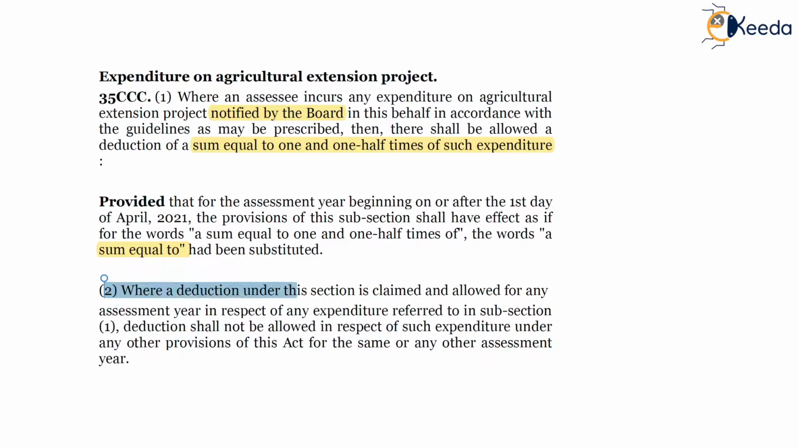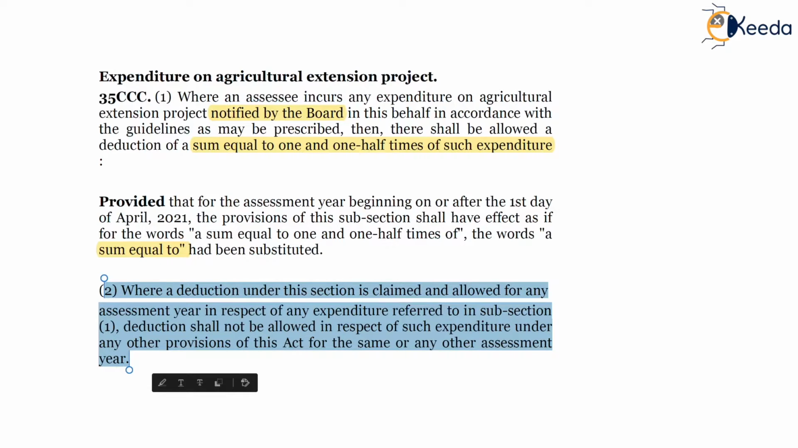Subsection 2: where a deduction under this section is claimed and allowed for any assessment year in respect of any expenditure referred to in subsection 1, deduction shall not be allowed in respect of such expenditure under any other provisions of the Act for the same or any other assessment year. Again, a subsection is being inserted to avoid double deduction, so that such deduction won't be allowed under any other provisions of the Act or in any other assessment year to the same SSC.